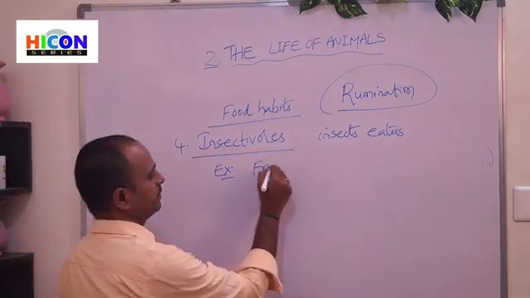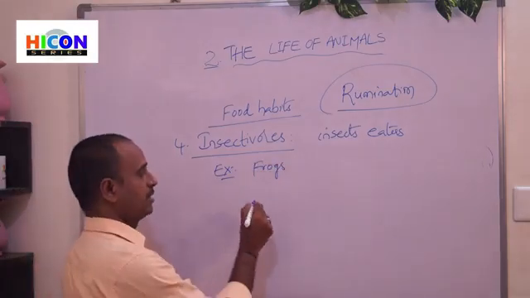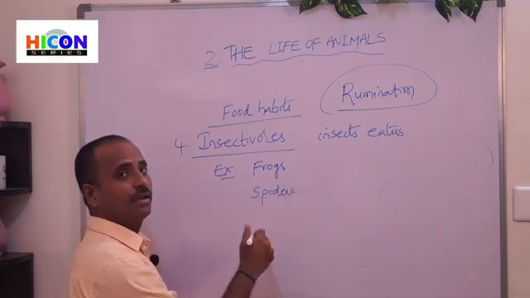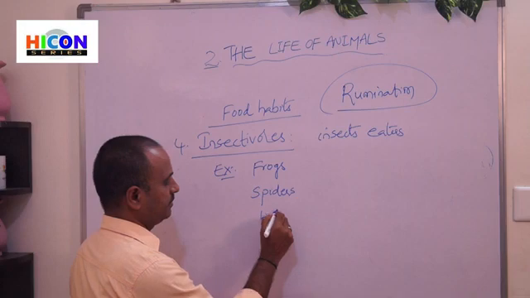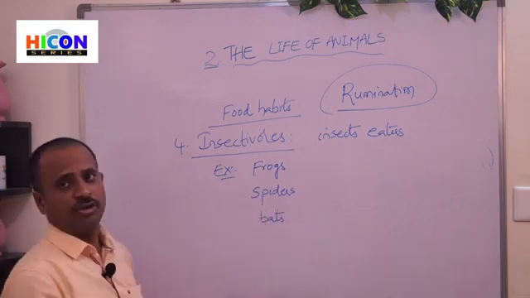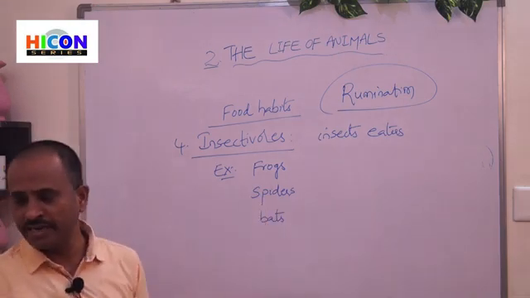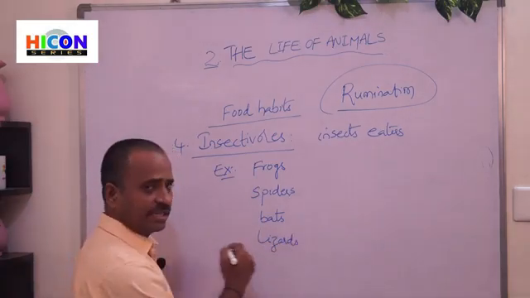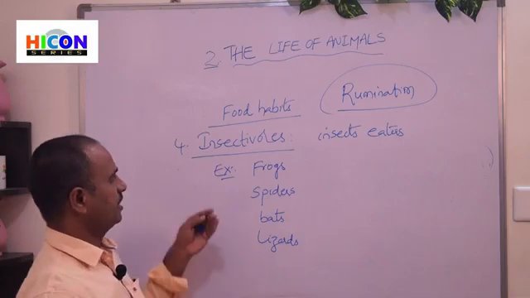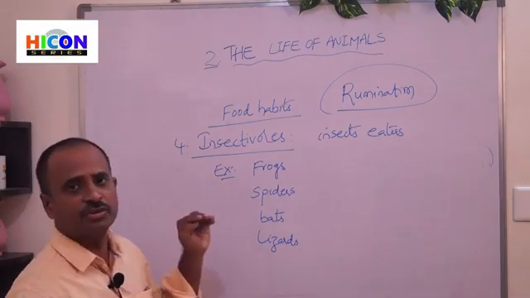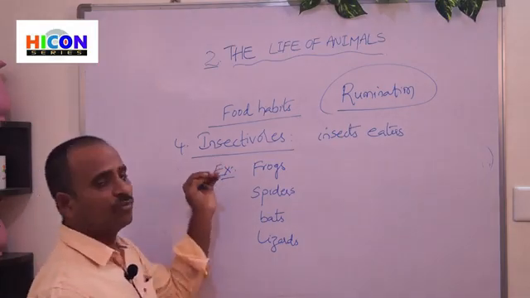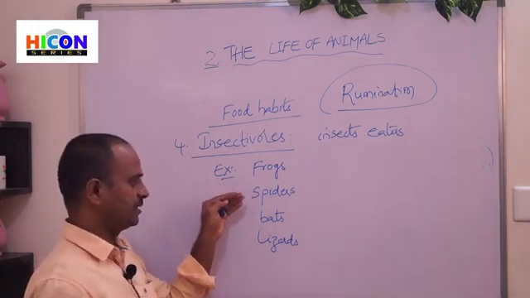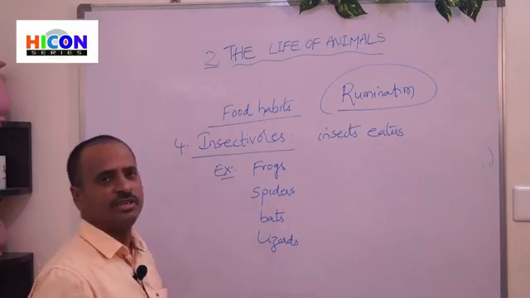The examples for insectivores are frogs, spiders, bats, lizards, etc. So children, these are some examples for insectivores. These insectivores only eat insects. For example, frogs, spiders, bats, and lizards.